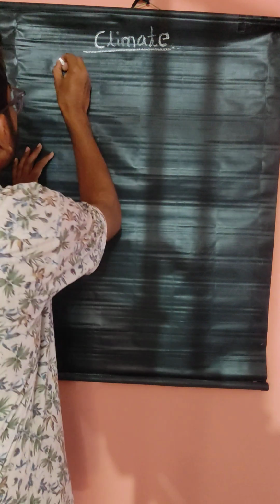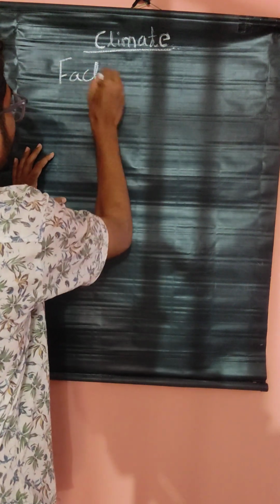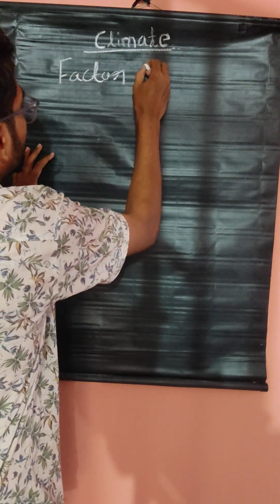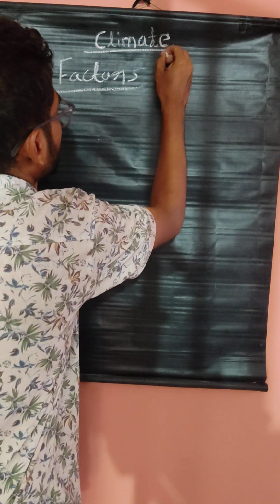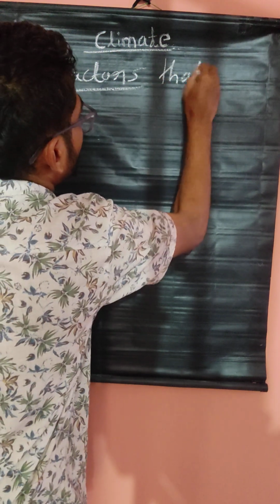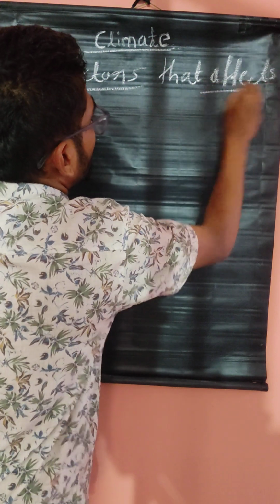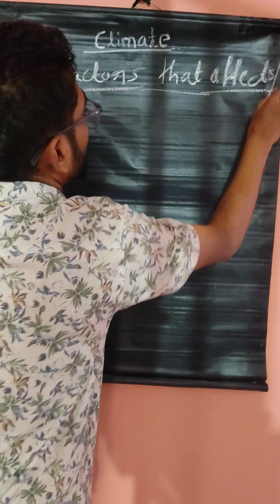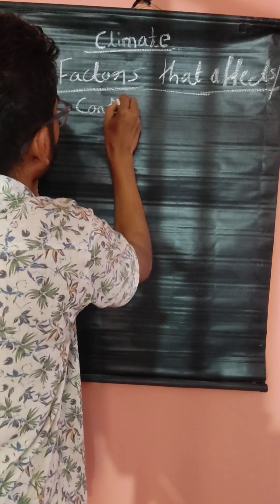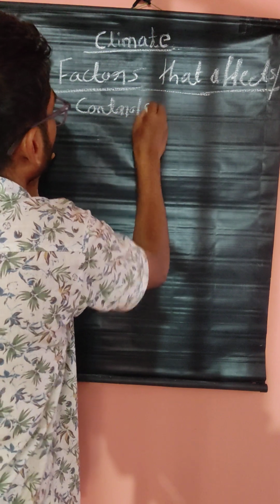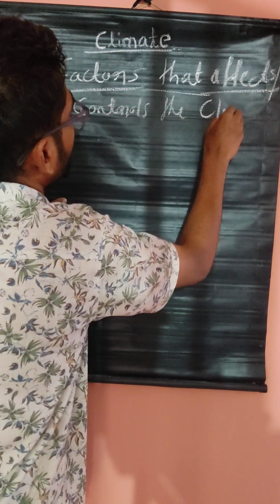And next, let us discuss the factors that affect or control the climate.